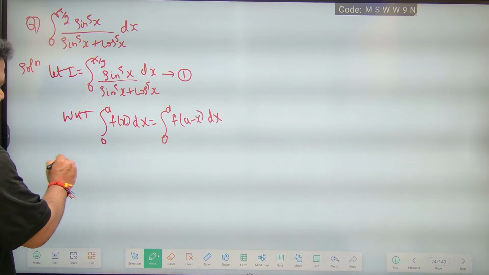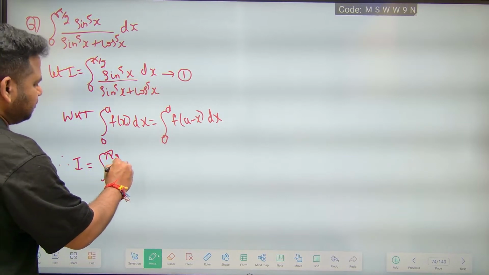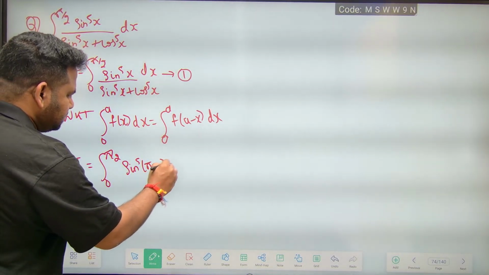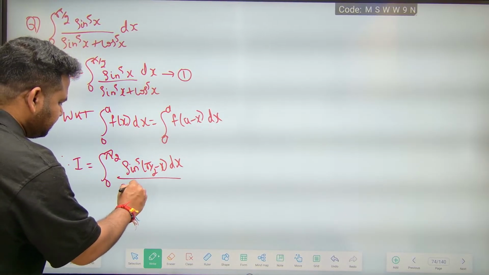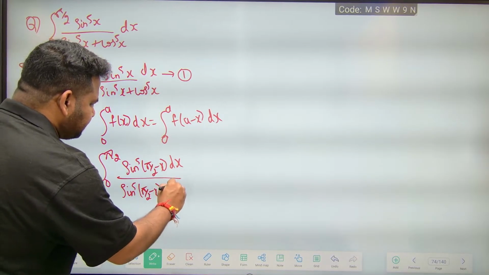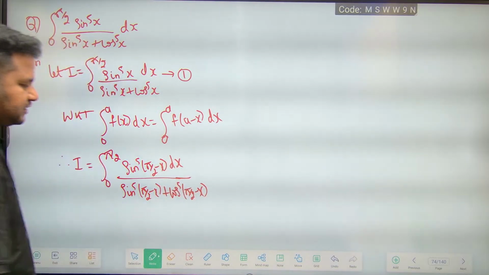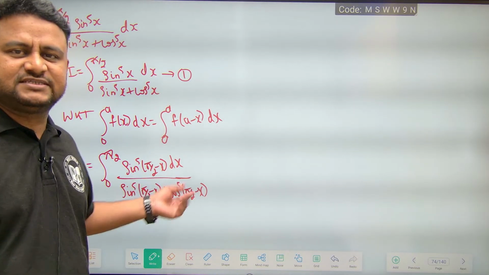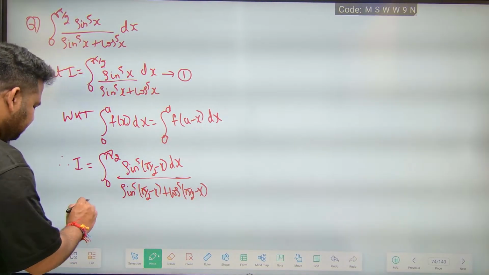Therefore I is equal to the integral from 0 to pi by 2 of sin power 5 (pi by 2 minus x) dx divided by sin power 5 (pi by 2 minus x) plus cos power 5 (pi by 2 minus x) dx. Now we know that sin (90 minus theta) is cos theta and cos (90 minus theta) is sin theta. That is the result for complementary angles. They are complements of each other.